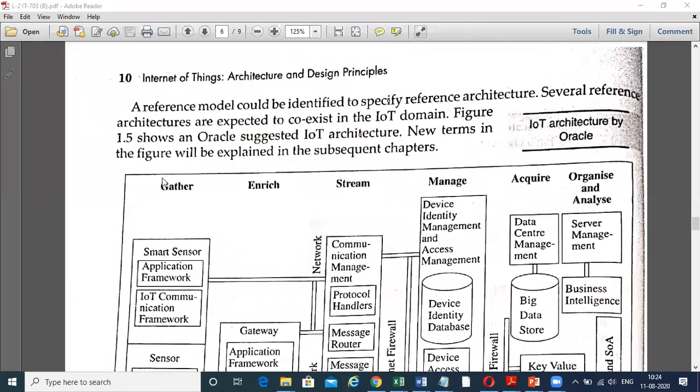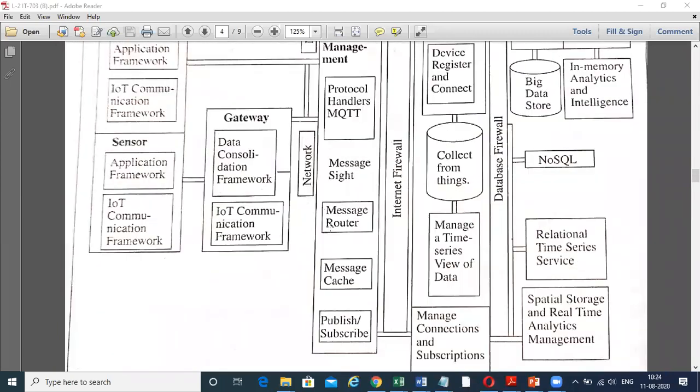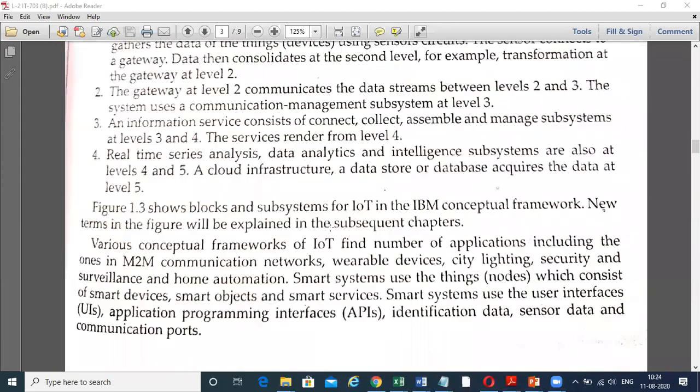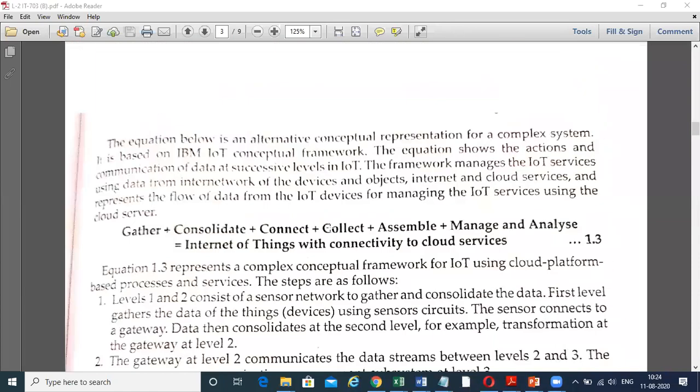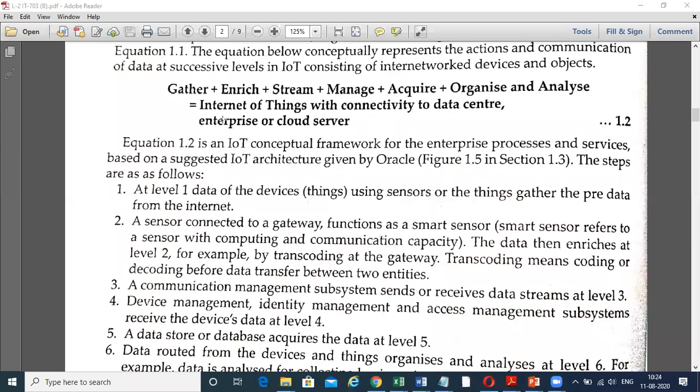Now, figure 1.5 shows the Oracle suggested IoT architecture. We have seen that in the Oracle there are 6 layers. We have taken the conceptual framework of the Oracle, which had 6 layers. This one was of the IBM, and this is the Oracle. It includes gather and stream, here level 1, level 2, level 3, and level 4, organize and analyze, which is equal to the Internet of Things.